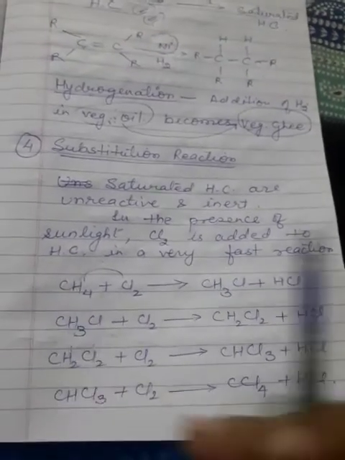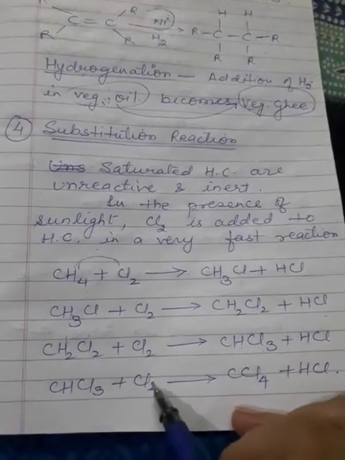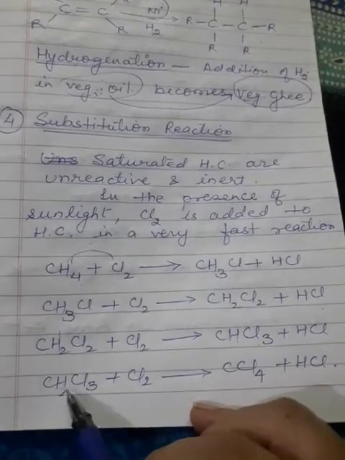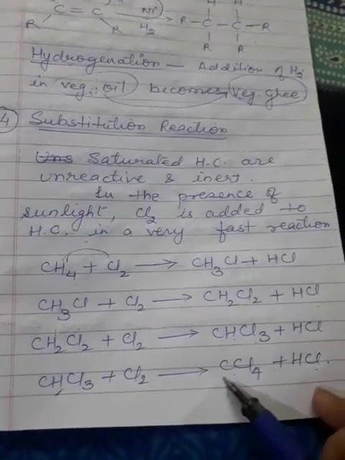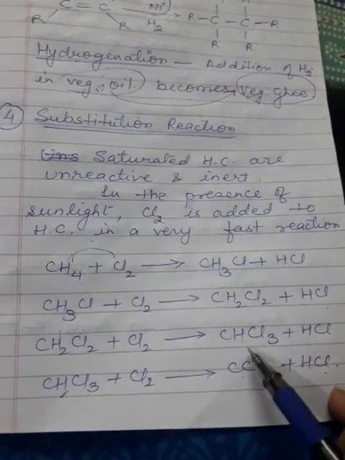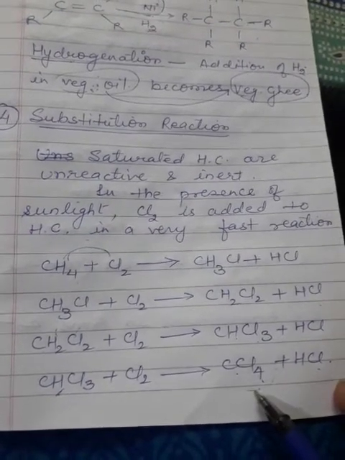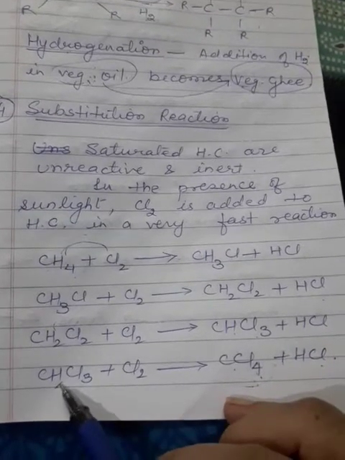Now the last step, CHCl3 when added with chlorine. Now the last hydrogen is going to be removed. Now it will remain with CCl4 plus HCl, that is carbon tetrachloride. Tetra stands for 4 and so it becomes carbon tetrachloride. This reaction will continue till the hydrogen is completely removed.